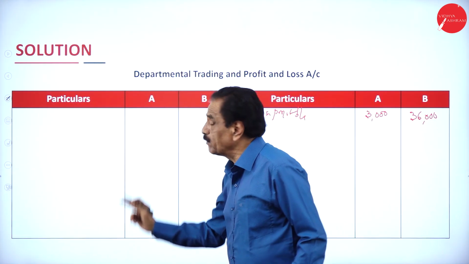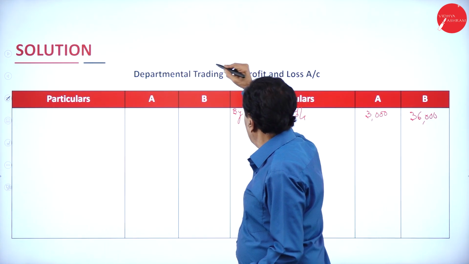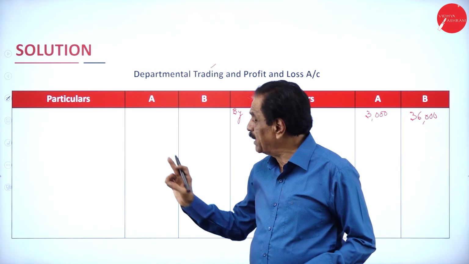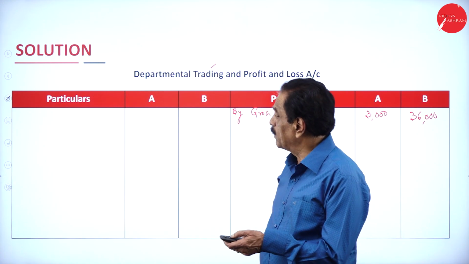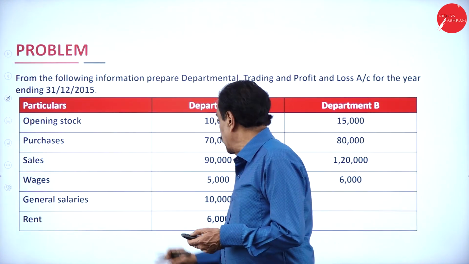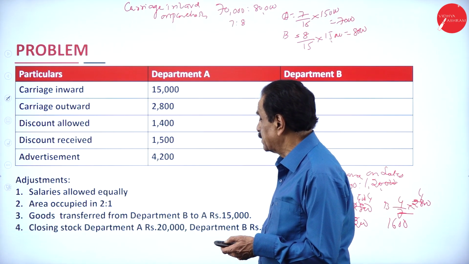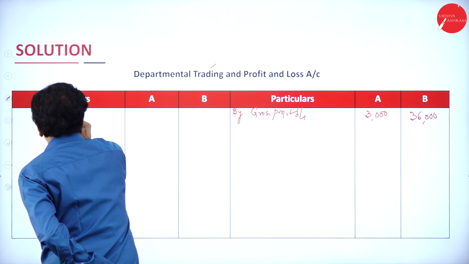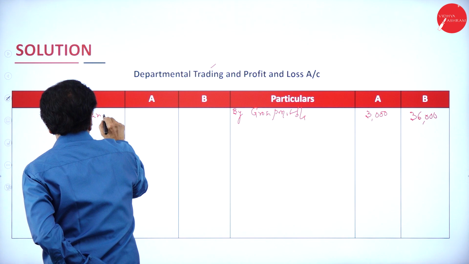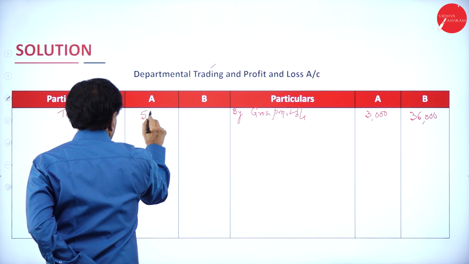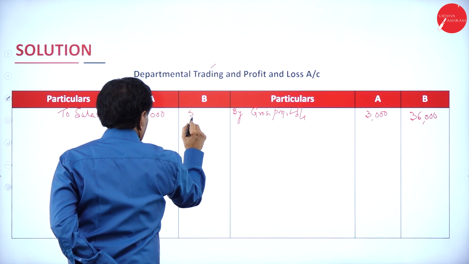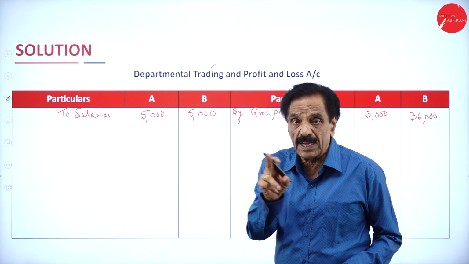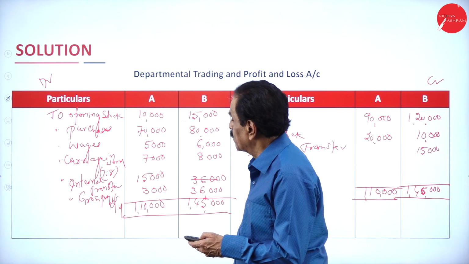Now all of these are nominal accounts. Department trading is over. Now we are going to prepare the profit and loss account. All nominal expenses should be debited, income should be credited. We'll go one by one. What is the first expenditure? Salaries, shared equally. Salary totally 10,000, equally means 5,000 each.